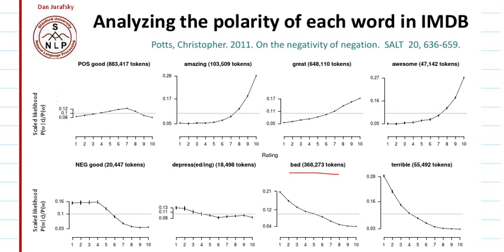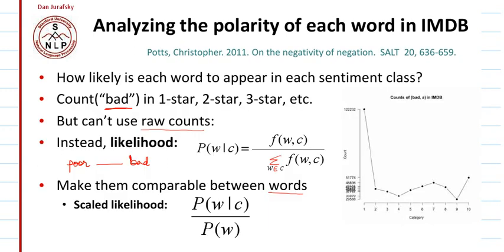In rating 1 it has a high score, and in class 10 it has a low score. For amazing, we see that in lower classes it is very low, and in high classes it is high. Similarly for great. These are the positive sentiments and these are the negative ones. This kind of analysis can be done by calculating the scaled likelihood.